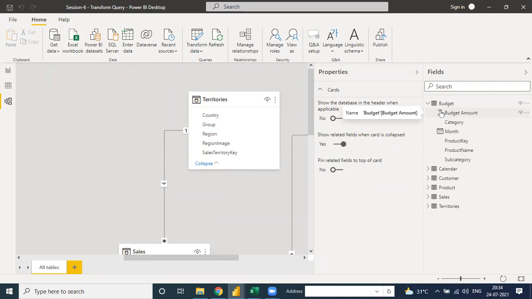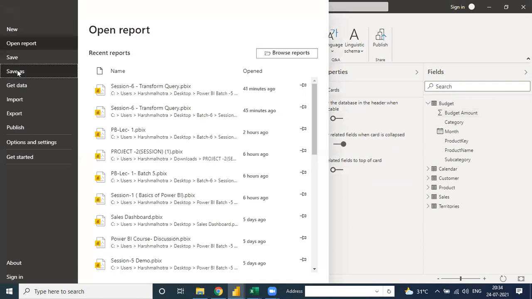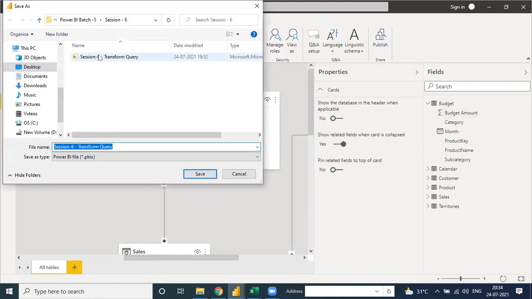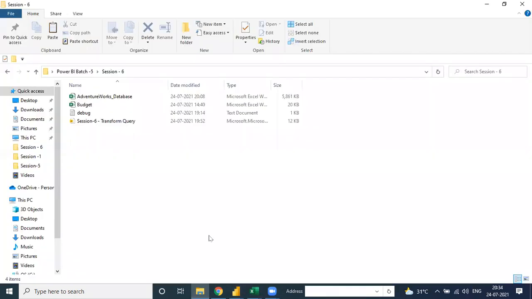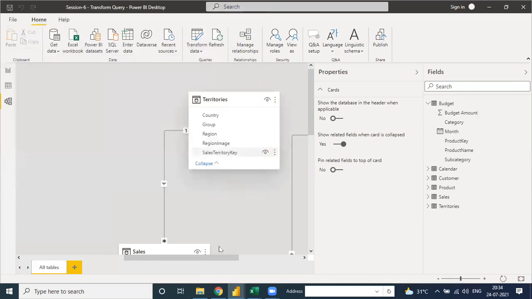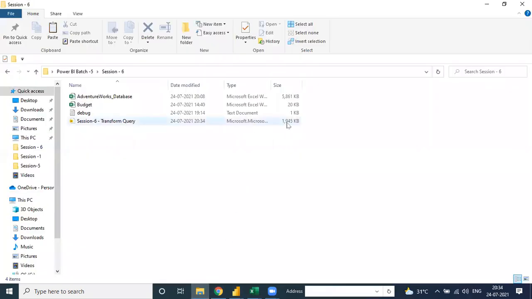That's why we delete the grand total, because our file size is very low. Suppose we save this file again, I will save this file. Okay, see the size of the file directly: 12 KB. Here the size of the file is 1945 KB, but in both Excel files it is 5861 and 20. How much is reduced? About one third. One third reduction. That's why we use Power Query or Power BI.